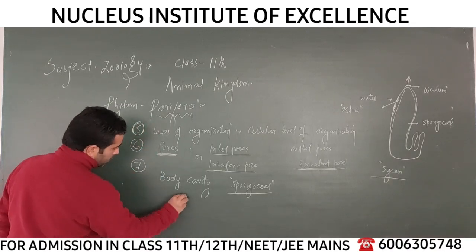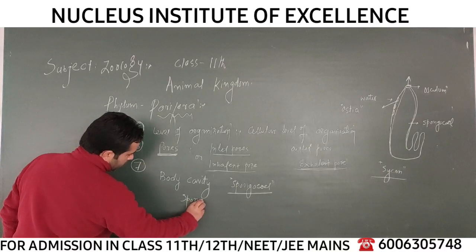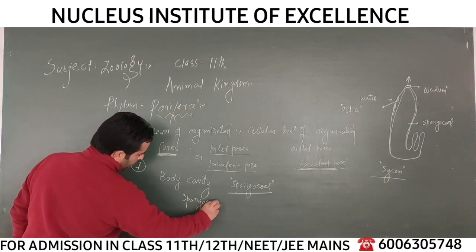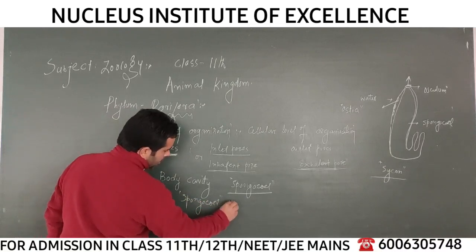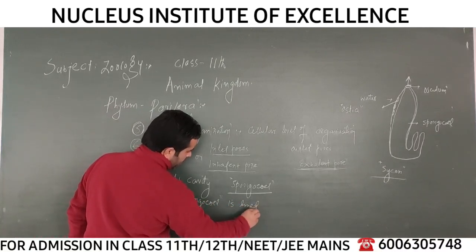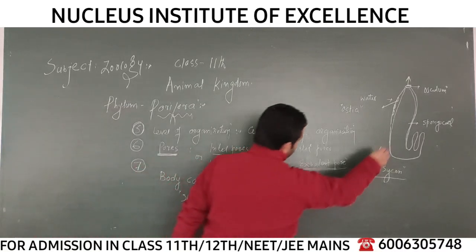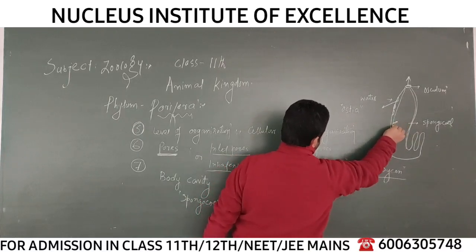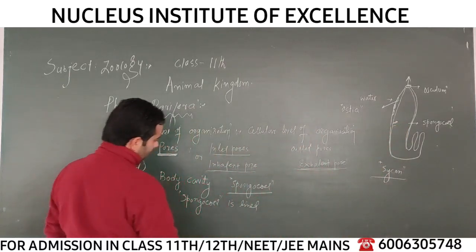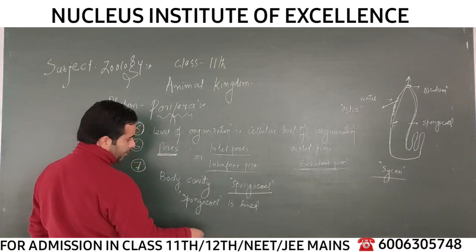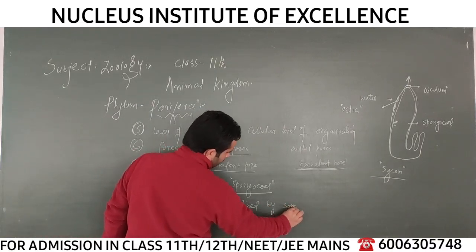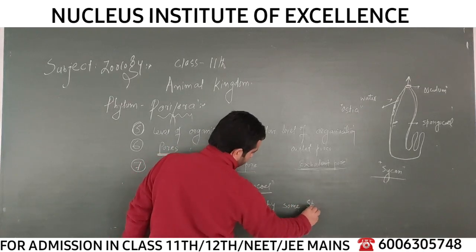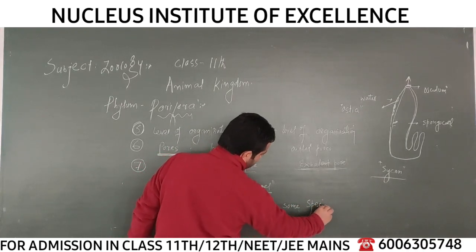So this spongiocele, this is very important. This spongiocele is lined not from the outside but from the inside by some special cells, which are flagellated cells having flagella.